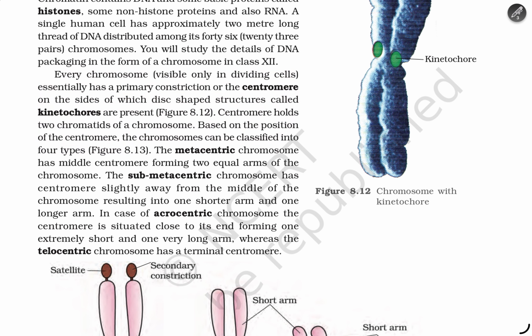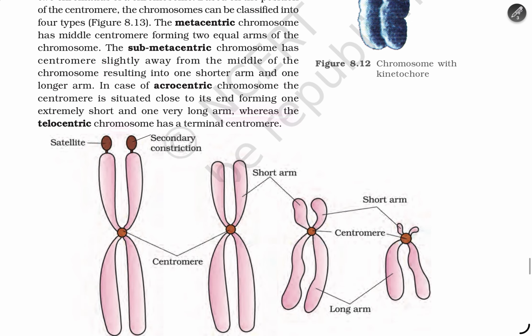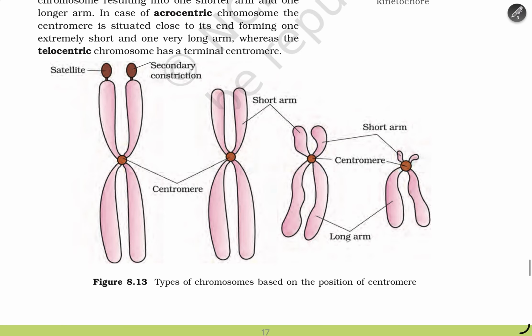Based on the position of the centromere, chromosomes can be classified into four types. The metacentric chromosome has a middle centromere forming two equal arms. The submetacentric chromosome has a centromere slightly away from the middle, resulting in one shorter and one longer arm. In the acrocentric chromosome, the centromere is situated close to its end, forming one extremely short and one very long arm, whereas the telocentric chromosome has a terminal centromere.